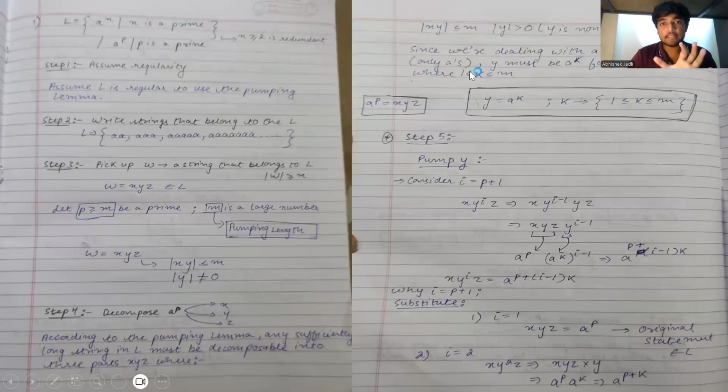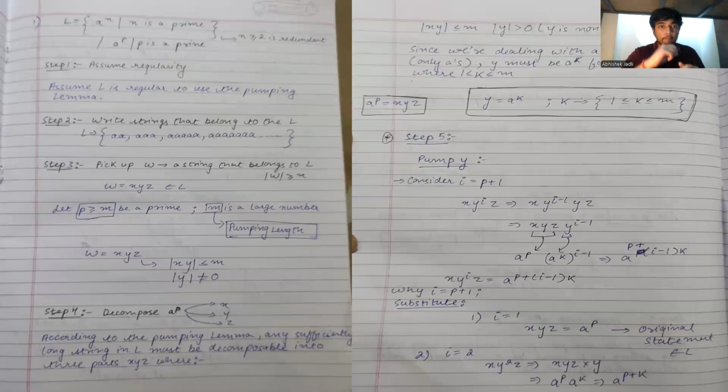So by this step, we can say that a to the power of p, the original string, can be represented as x, y, and z, where y is equal to a to the power of k. A to the power of k is just a part of the entire string w that we have taken. It is not the entire string, it's a part of the string.